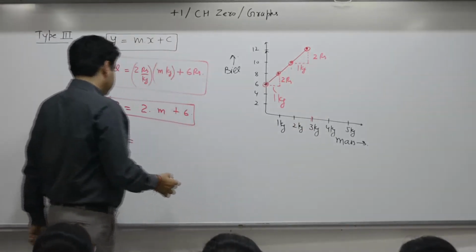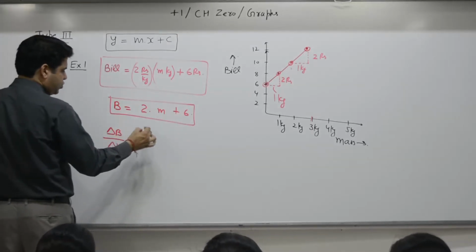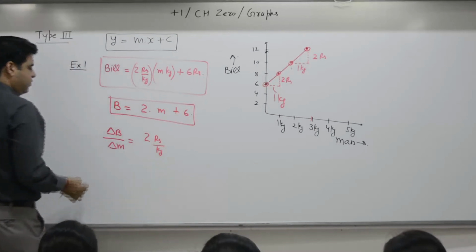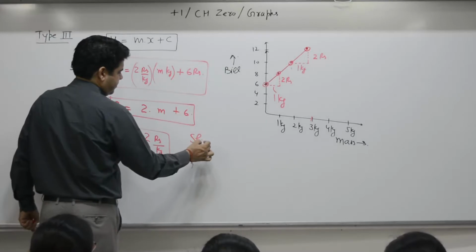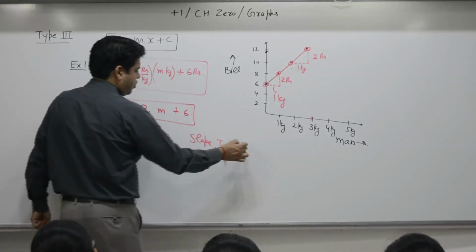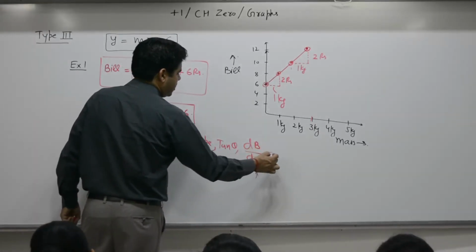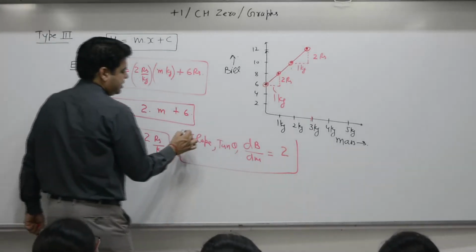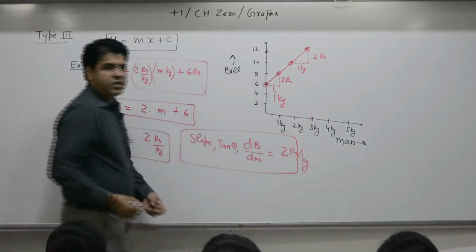In both the cases, delta B by delta M, change in bill by change in mass, continues to be 2 rupees per kg. We call this the slope, tangent theta, or dB by dm. All this means the same rate, 2 rupees per kg.